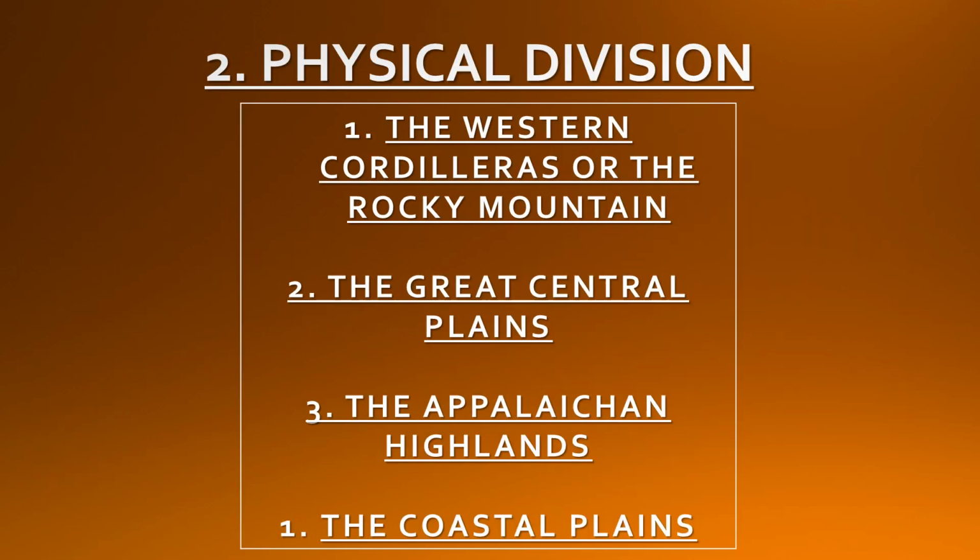So children, we have already discussed the location, the physical setting and extent of North America. Now we'll discuss its physical divisions.